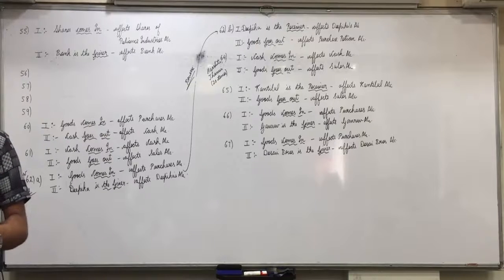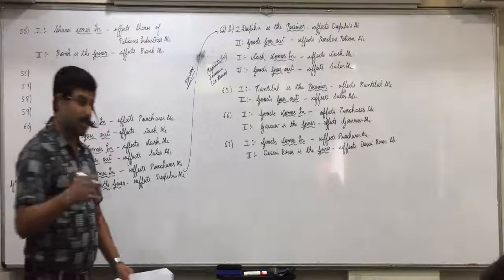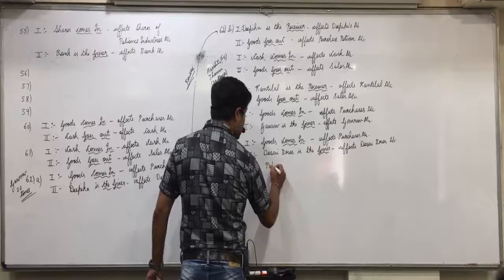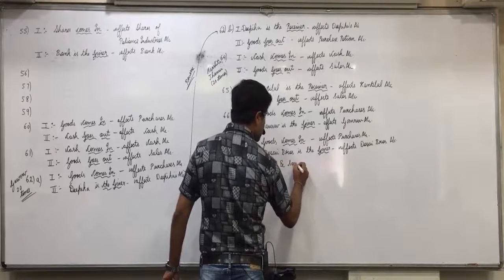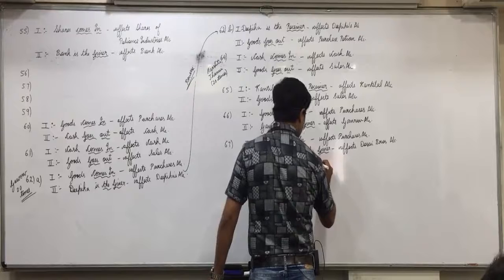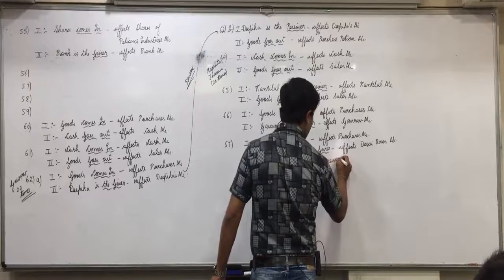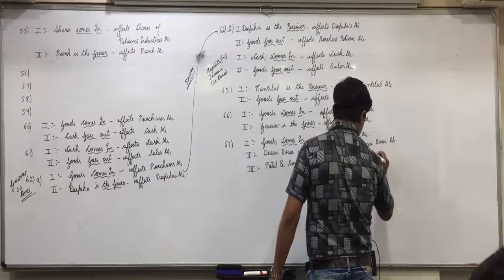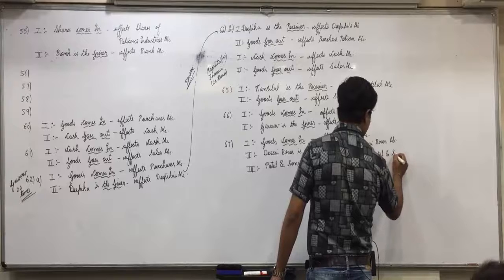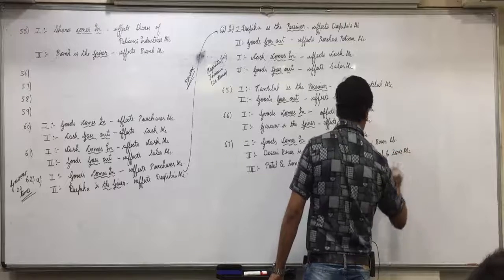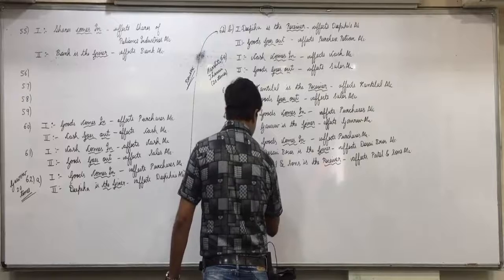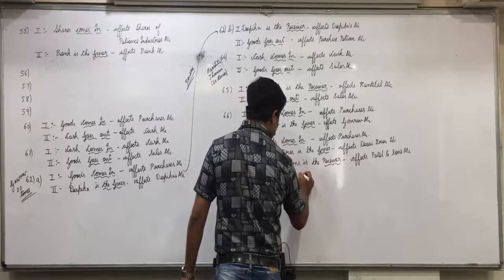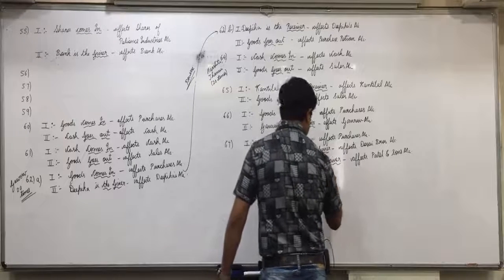Then second transaction, sold half of it to Patel and Sons. So again two more effects. Third effect, Patel and Sons is the receiver, affects Patel and Sons account. And effect 4, goods goes out, affects sales account.